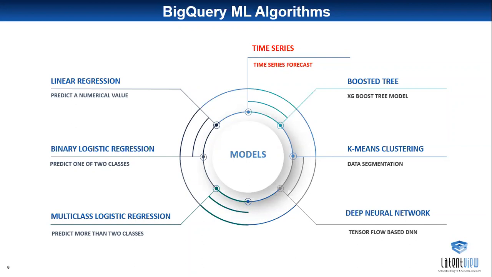When it comes to k-means clustering, it is a type of unsupervised learning used when you have unlabeled data, that is, data without any defined categories or groups. The algorithm works iteratively to assign each data point to one of the k groups based on the features provided. Here, K defines the number of predefined clusters to be created. If K equals 2, there will be 2 clusters. If K equals 3, there will be 3 clusters.